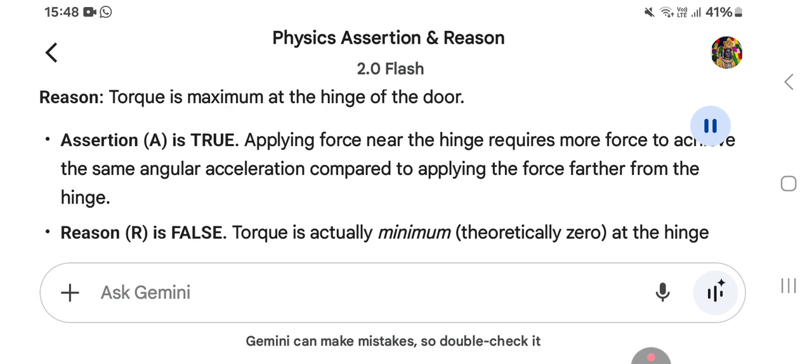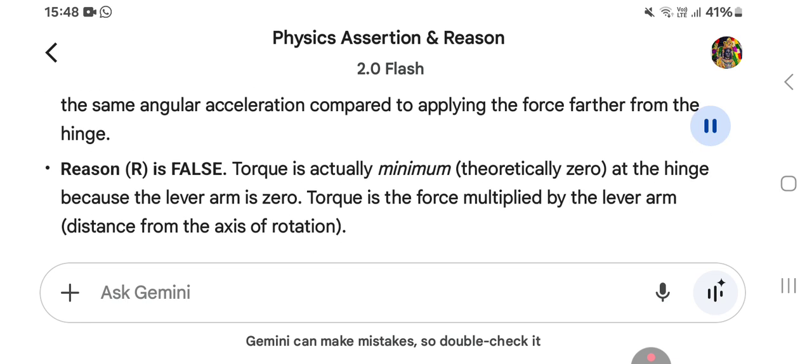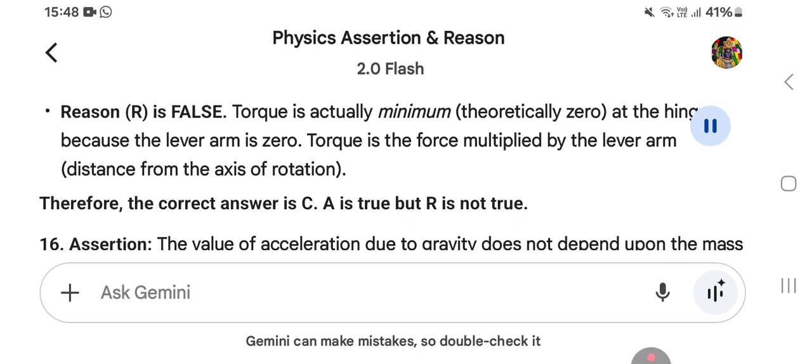Reason R is false. Torque is actually minimum, theoretically zero, at the hinge because the lever arm is zero. Torque is the force multiplied by the lever arm, the distance from the axis of rotation. Therefore, the correct answer is C. A is true but R is not true.